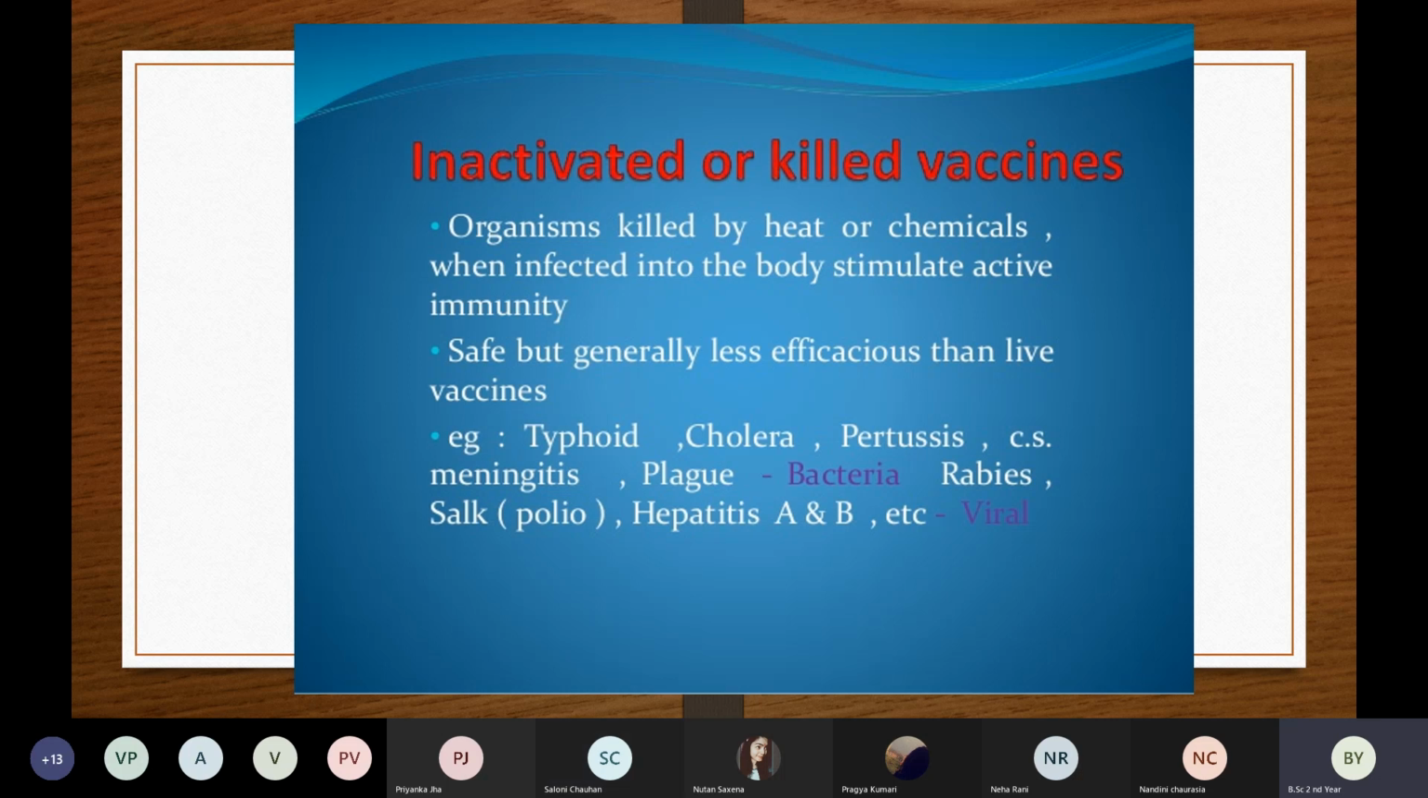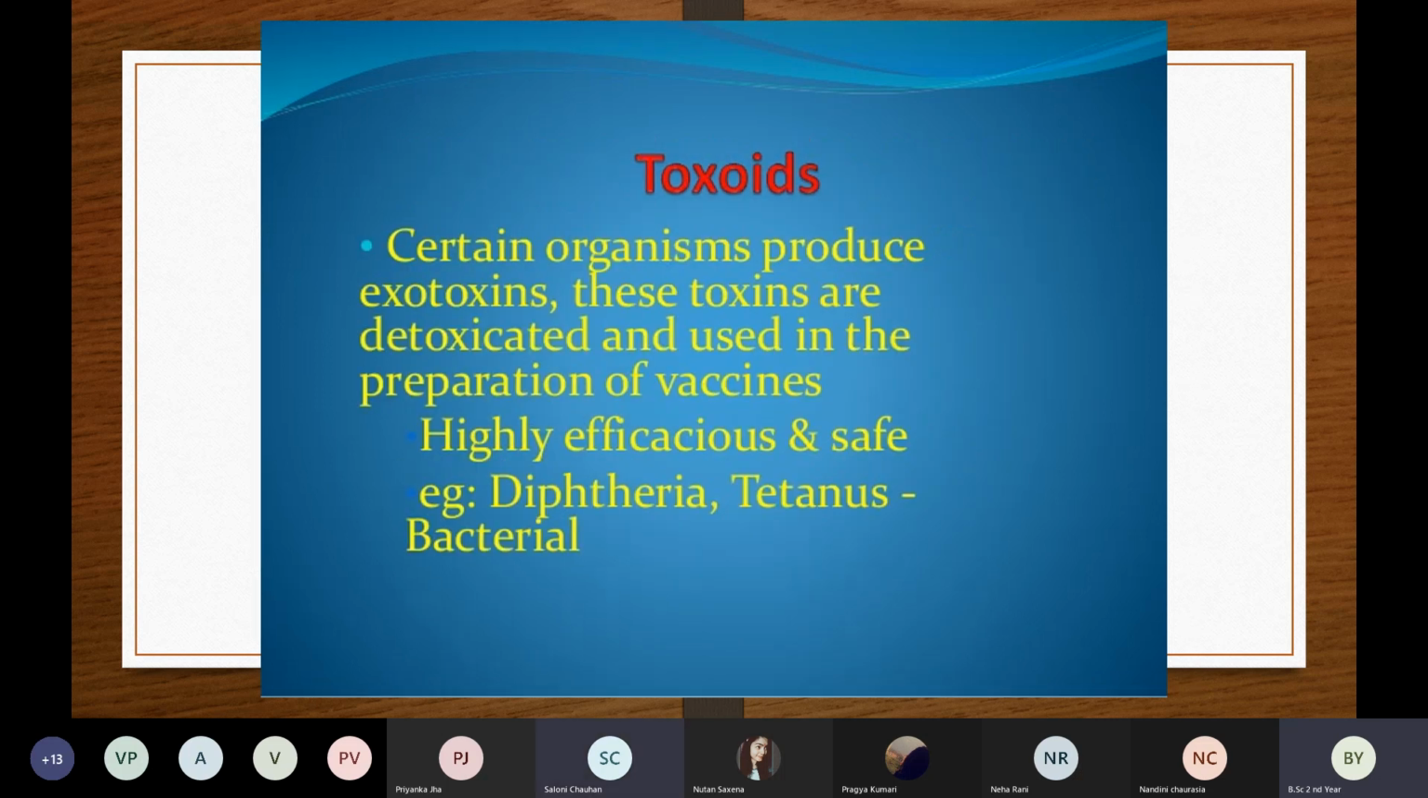No, ma'am. Okay. So now going to the third type of vaccine, the toxoid. Certain organisms produce exotoxins. These microorganisms can be bacteria or virus, and they produce some poisonous waste, which we call toxins. They produce exotoxins, and these toxins are detoxified and used in the preparation of the vaccine. Bacteria or virus or fungi themselves produce some toxins. They are releasing some waste, you can say.